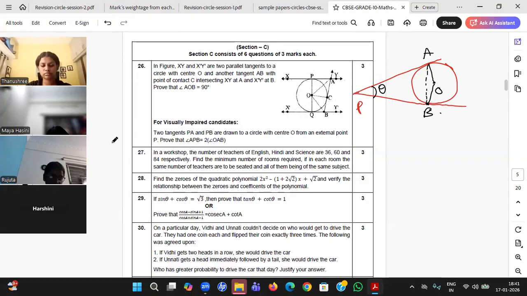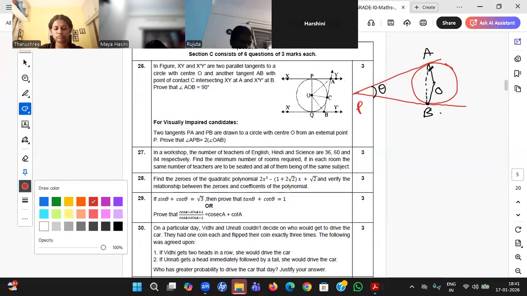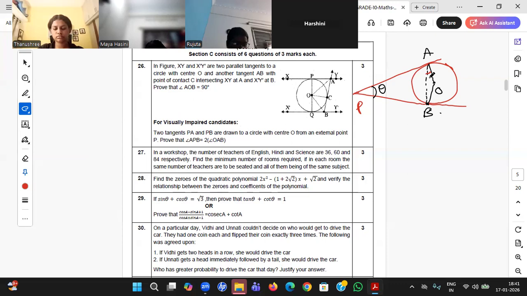Now he is asking about this particular angle, which I'm taking in yellow, red color. Let me take. Yeah, Harshini, how to start, student? I need to prove that if this is 80, this is 40. That is what he asked. Angle APB is 2 times angle AOB. This one. Is Harshini there? Yes, sir. Go ahead, but how to start?